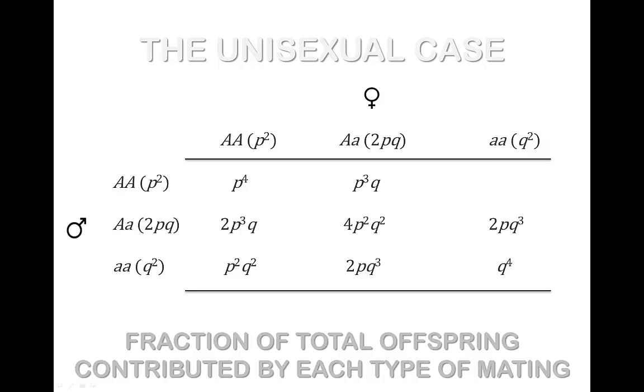Now we can evaluate each mating type in a similar manner. When the mother is big A homozygous and the father is heterozygous, then dominant homozygous offspring will be produced with a probability p raised to the power of 3 times q. If both parents are heterozygous, then 1/4 of the offspring will be dominant homozygotes, and the probability of this occurring is p squared times q squared. If one or both of the parents carry a recessive little a genotype, then none of the offspring will be of the big A type.